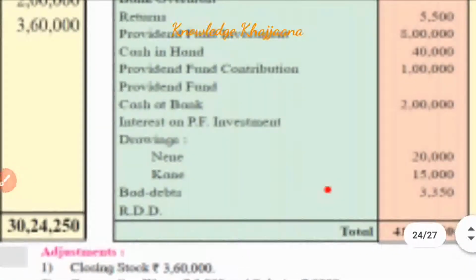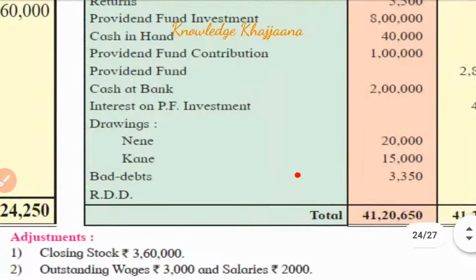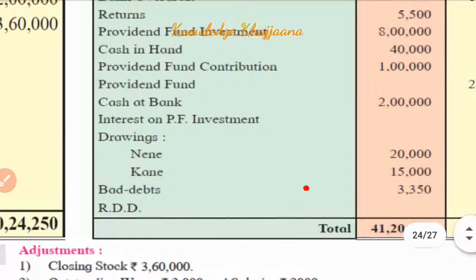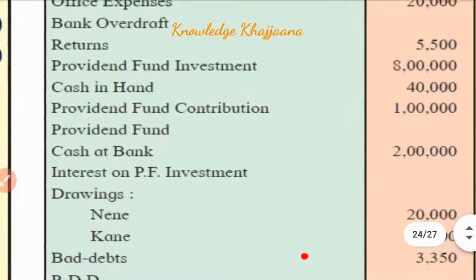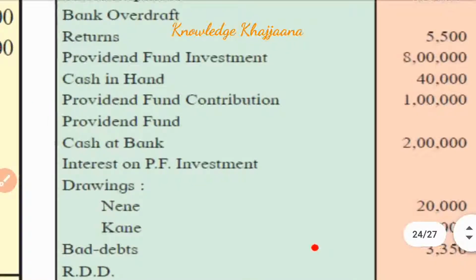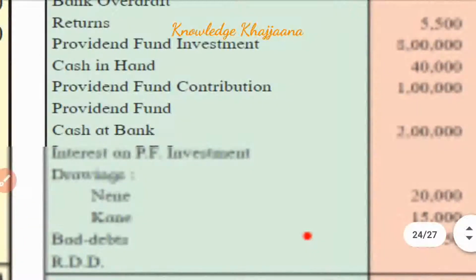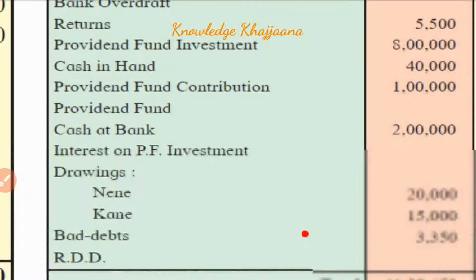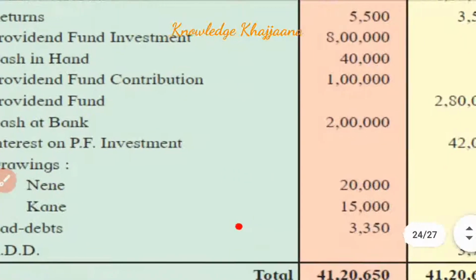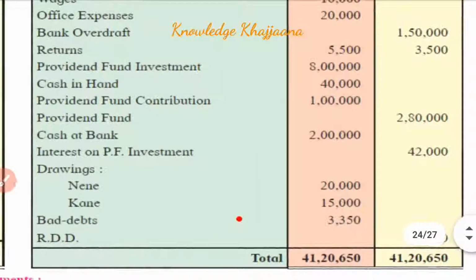Then interest on provident fund investment, rupees 42,000. See, they had invested the provident fund with a financial institution so that they can get maximum interest out of that investment. So whatever interest they have received on that provident fund investment, that obviously belongs to whom? That belongs to the employees only.